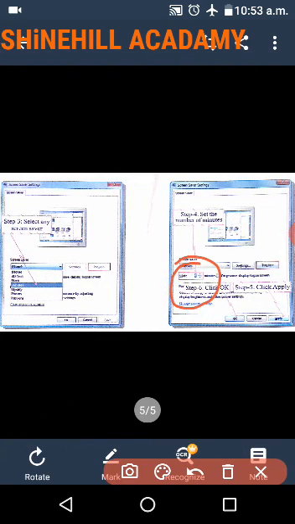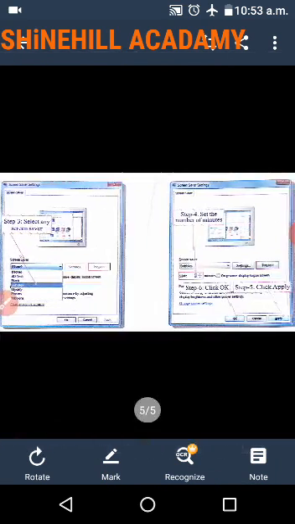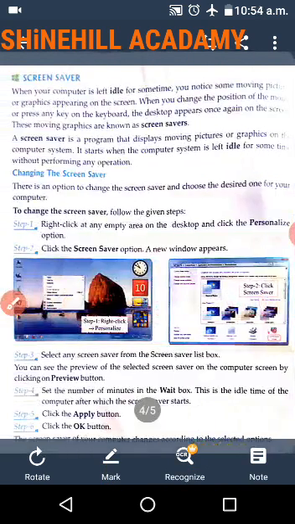You can change any seconds or minutes. Step 5. Click the apply button. Here, click the apply button. Step 6. Click the OK button.